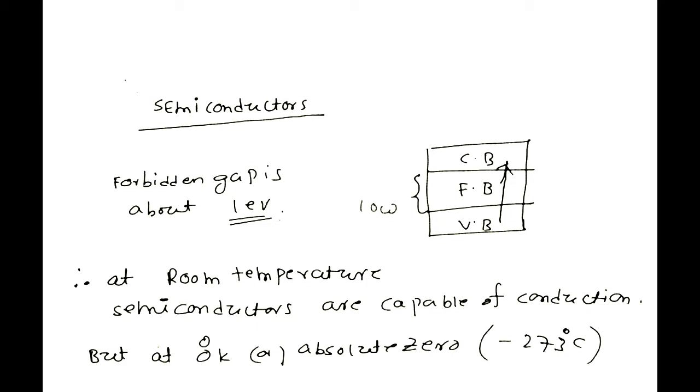Therefore, there is no motion of electrons from valence band to conduction band. Therefore, at 0 degree Kelvin or at absolute zero, the semiconductor material behaves as a perfect insulator.